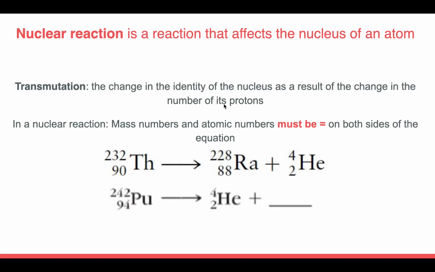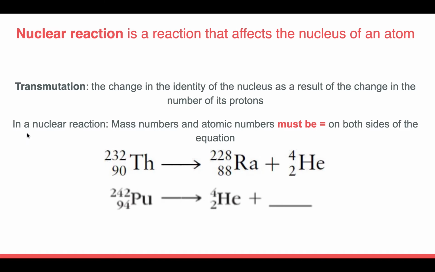Now we know that atoms are identified by their atomic number, which is the number of their protons, and changing that is going to change the identity of the atom, and this is what transmutation is about. And so nuclear energy is a reaction that affects the nucleus of an atom. So unstable atoms are going to undergo a nuclear reaction, which is transmutation.